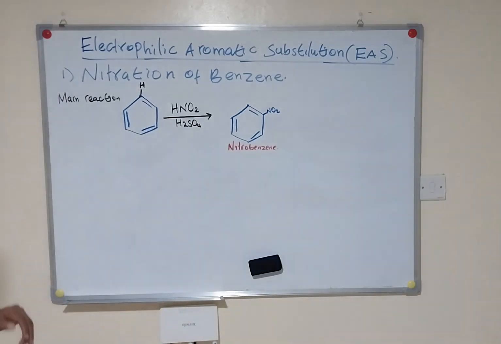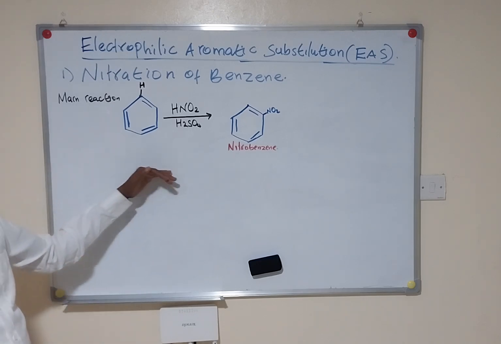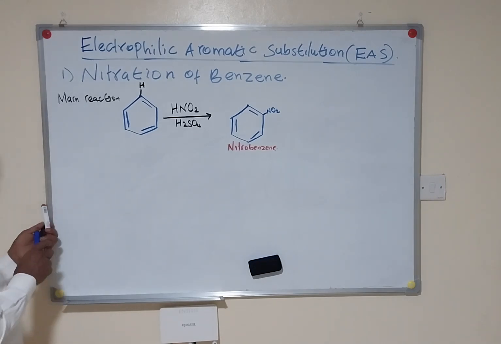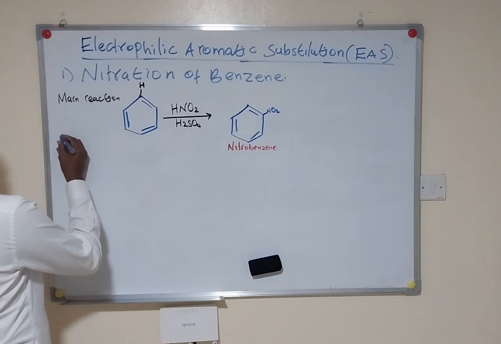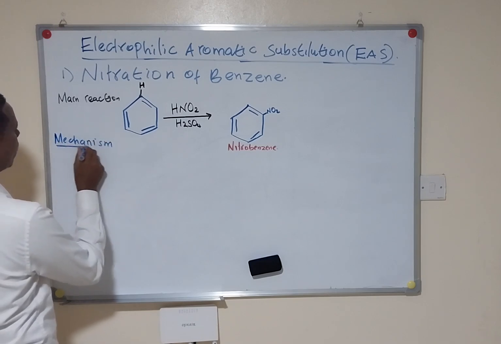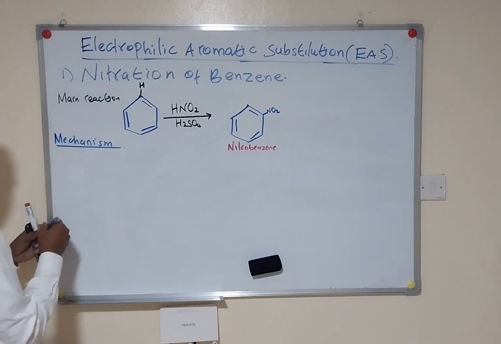So the nitration of benzene happens in 3 stages or 3 steps. So that is the mechanism. So we'll see that mechanism of nitration. So we have got 3 stages. Stage 1.